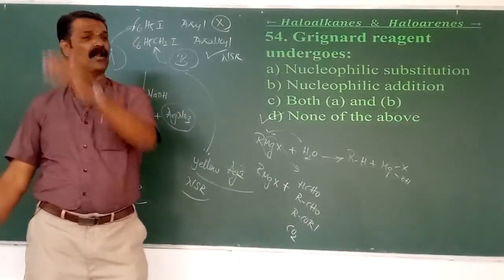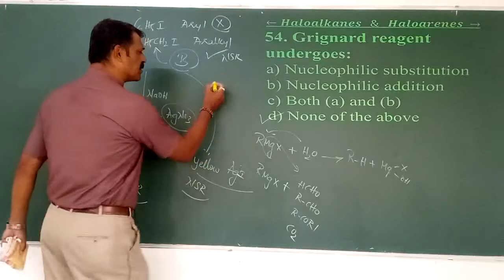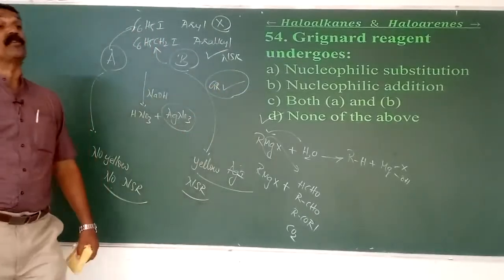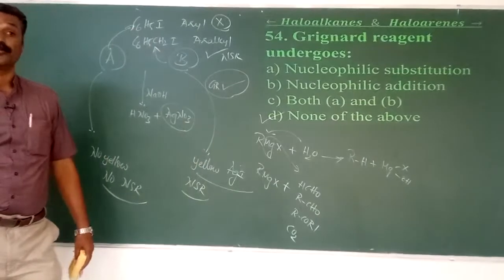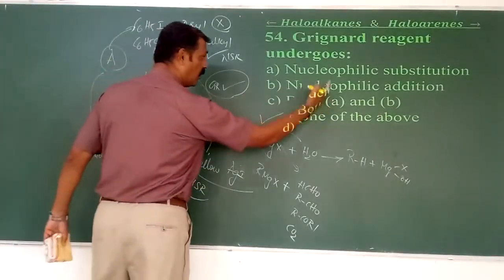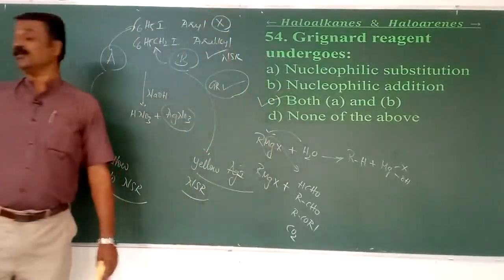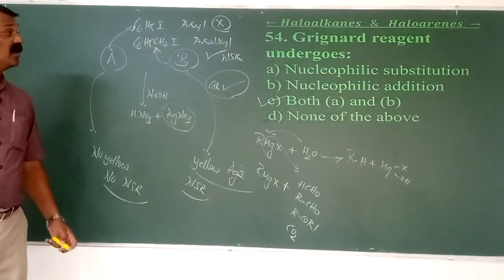So those are all the relevant properties. The major point is that Grignard reagent is used for the preparation of all the families of organic compounds, not only by substitution but also by addition. Hence it is both A and B.